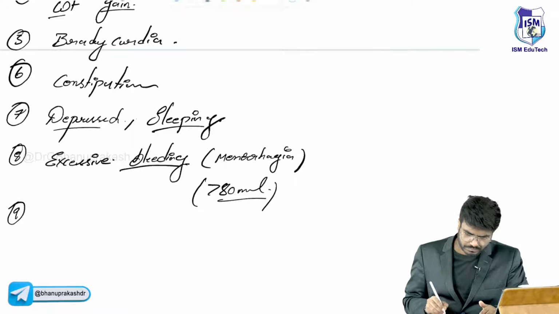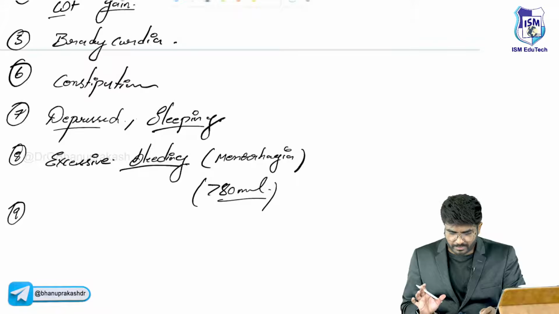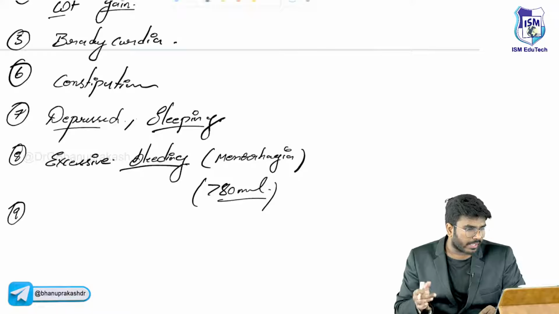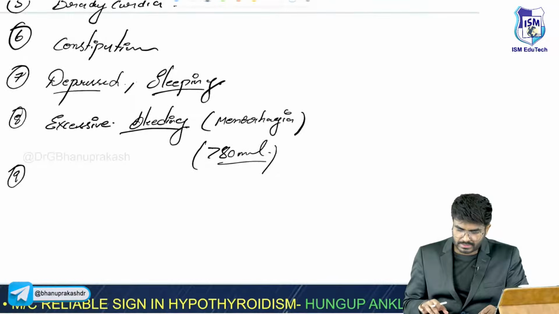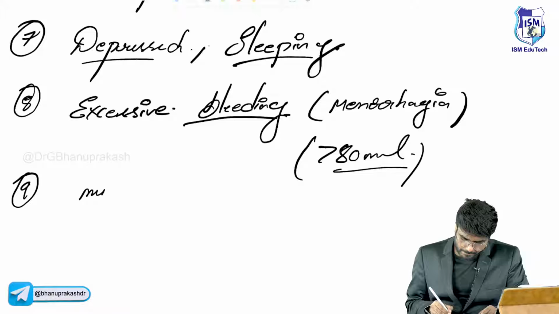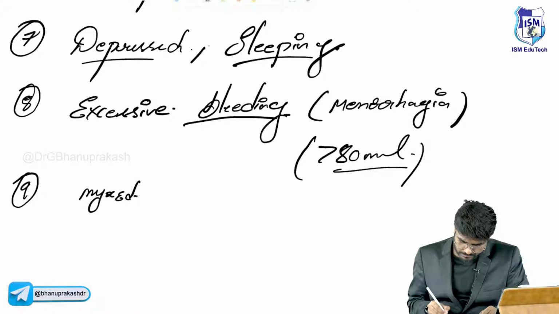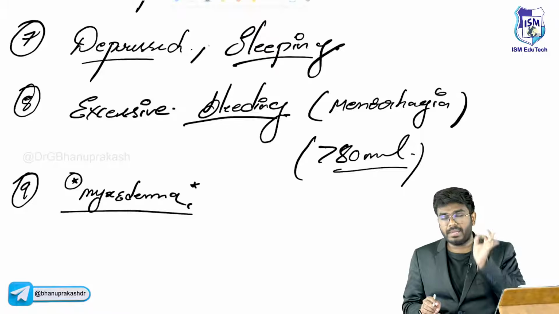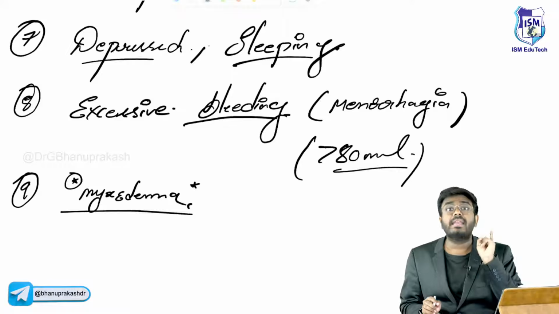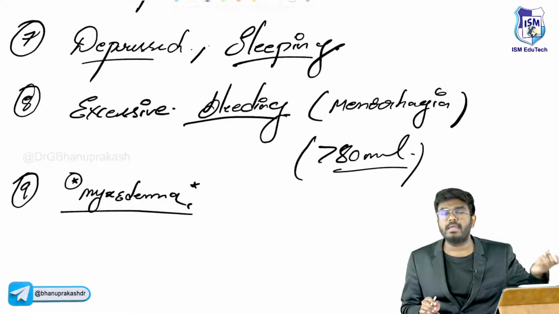And next, other important points. See, this female who is having hypothyroidism, what else you should know is that in this female, there will be myxedema. See, if you see the word pretibial myxedema, the answer is Graves' disease. Don't even mark hyperthyroidism, mark Graves' disease. Graves will cause hyperthyroidism.